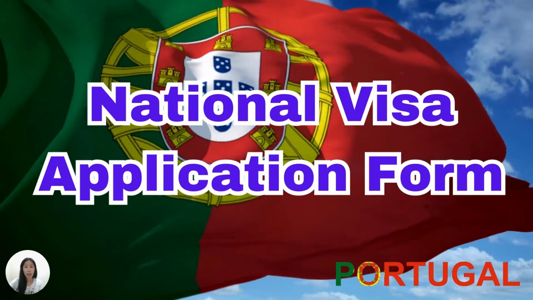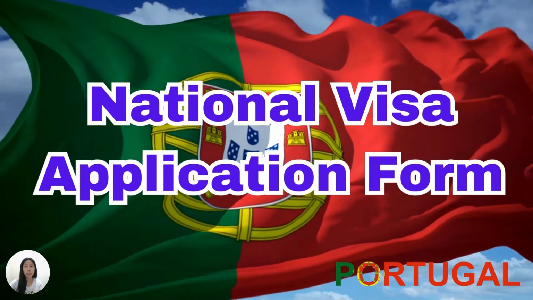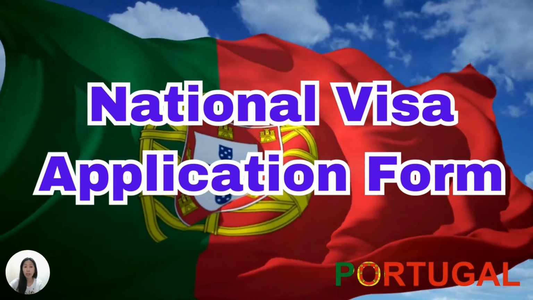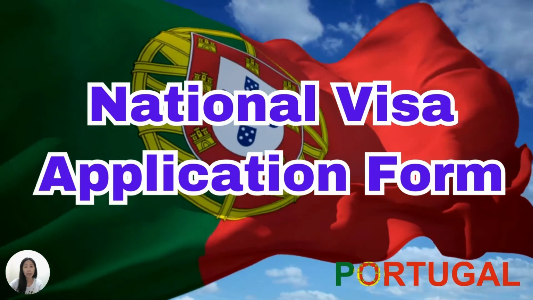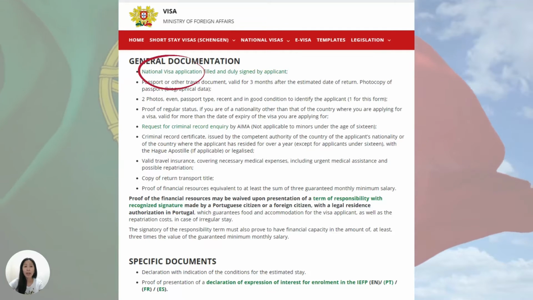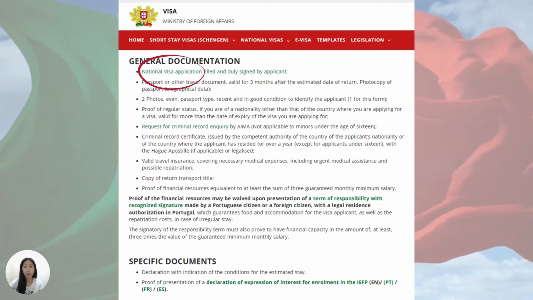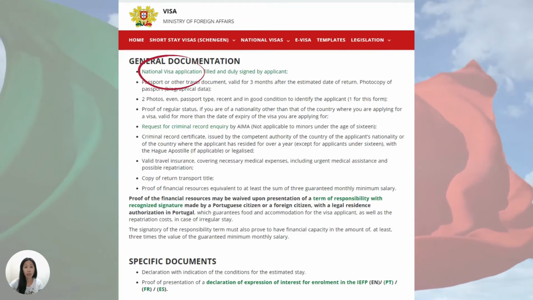The national visa application form is a form used for visa applications related to residence and temporary stay. And the job seeker visa of Portugal is one of the visas considered for temporary stay. You can find this form on the official website of the Ministry of Foreign Affairs Portugal under General Documentation, as you can see on the screen.